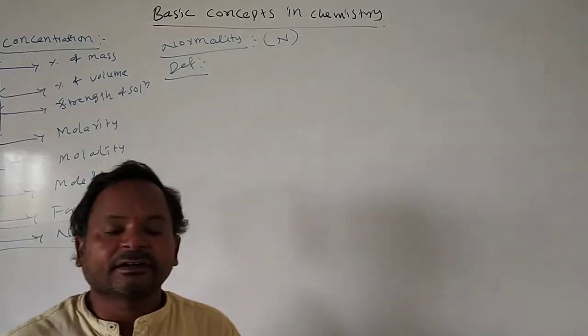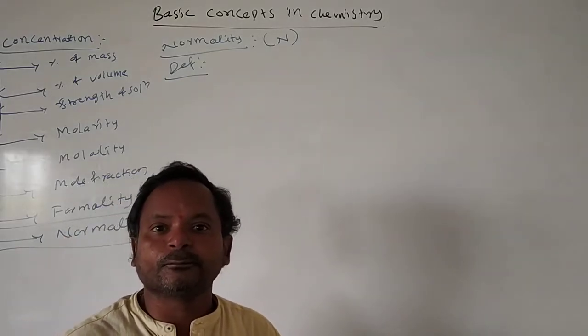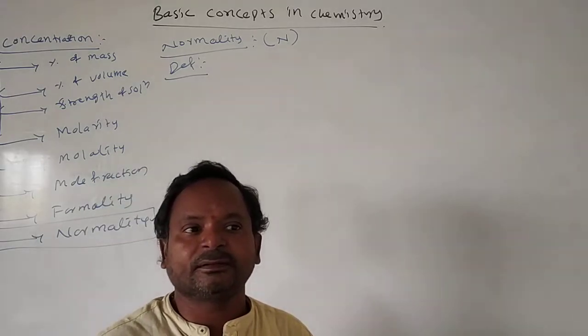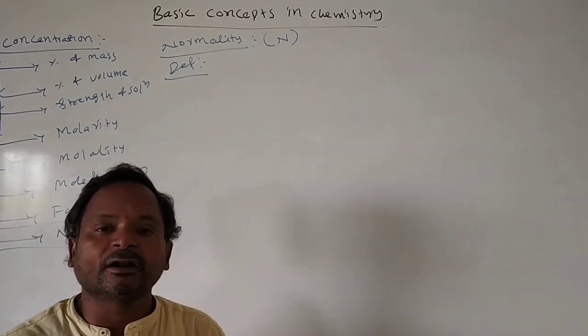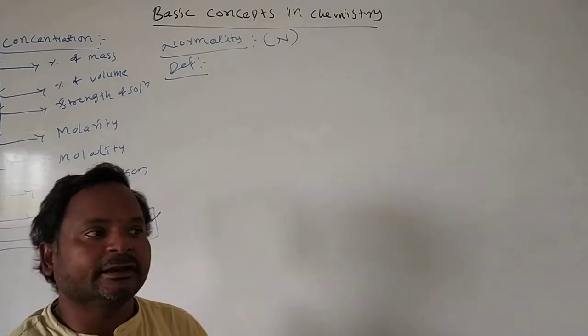Okay, see the definition. The number of gram equivalent weights of solute present in a 1 liter solution we call normality.